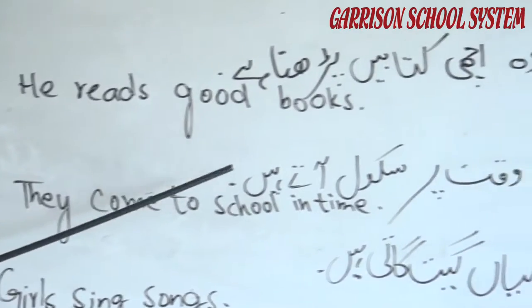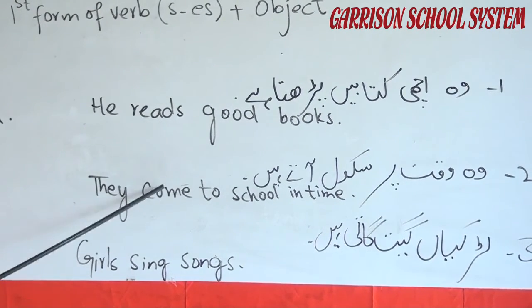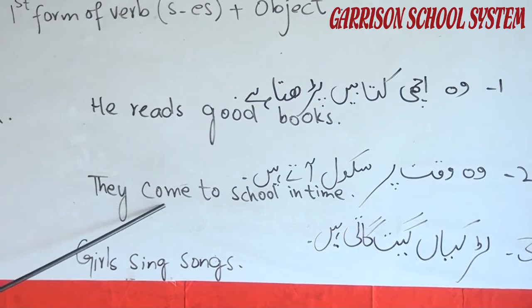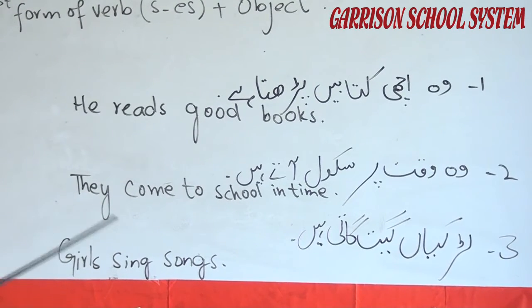This sentence is for plural subject. They come to school in time. We didn't use s or es with this first form of verb because we are talking about plural subject. Then, लड़कियां गीत गाती हैं.